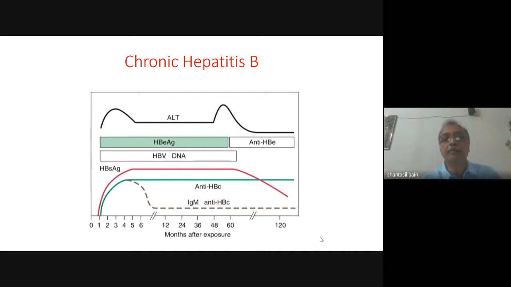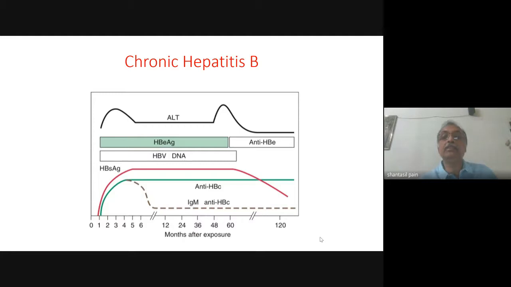With passage of time, however, this phase of viral replication gives way to a relatively non-replicative phase. At this point of time, the hepatitis B E antigen disappears and antibody against hepatitis B E antigen, that is anti-HBe, appears. HBV DNA levels also go down. And this seroconversion is usually associated with a transient acute hepatitis picture with rise in transaminases.